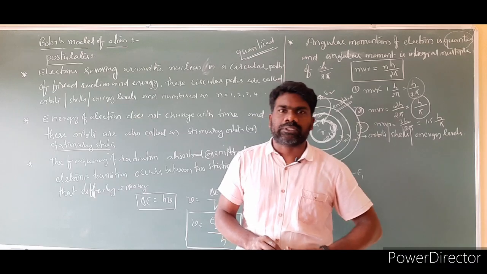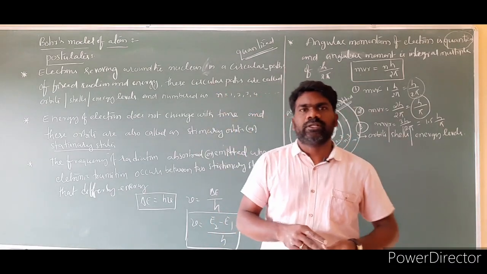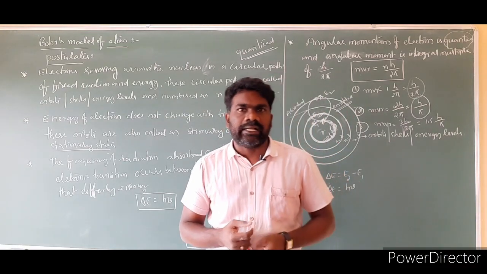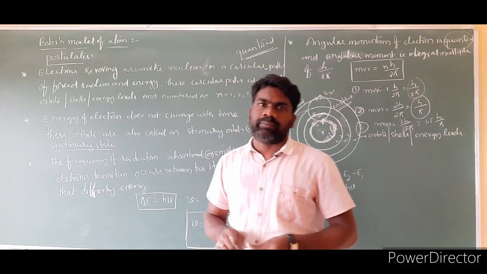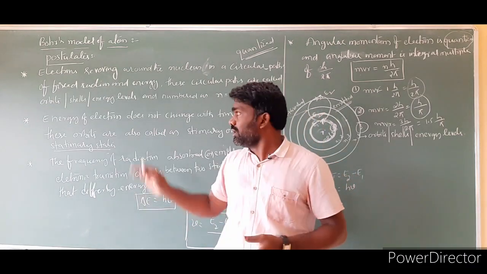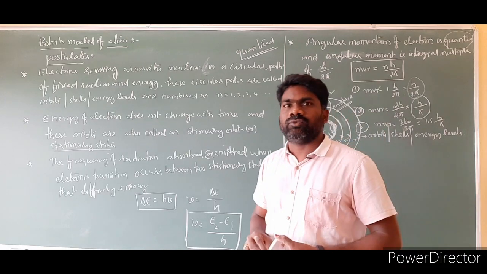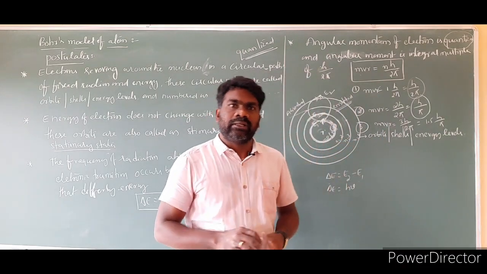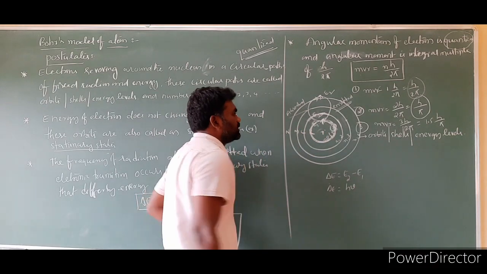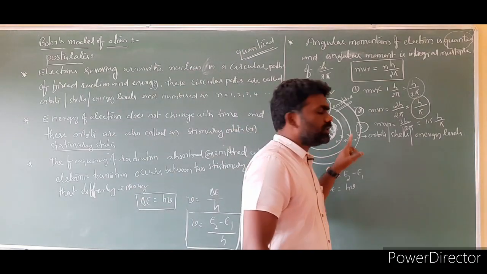So these are the four postulates of Bohr. Let us recall. First postulate: electrons are continuously revolving around the nucleus in circular paths of fixed radius and energy, called orbits, shells or energy levels. These orbits are designated as n is equal to 1, 2, 3, 4. Otherwise, they are designated as K shell, L shell, M shell, N shell, and so on.